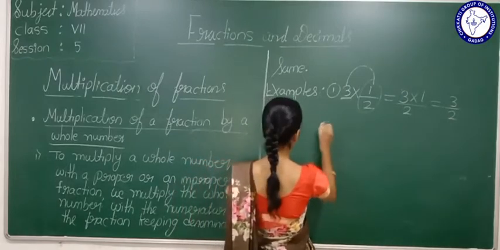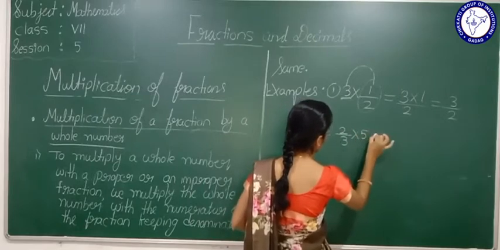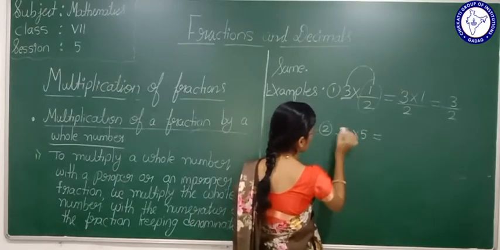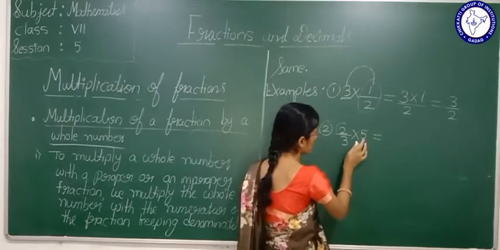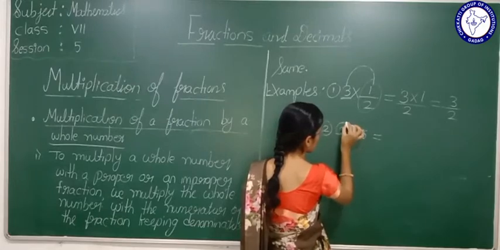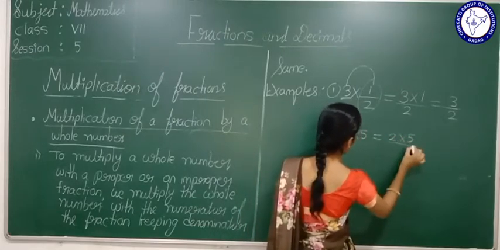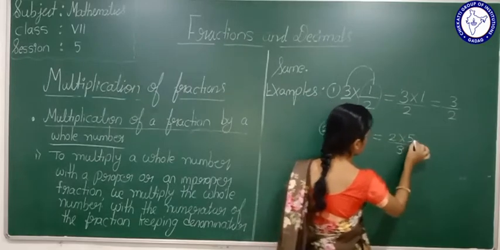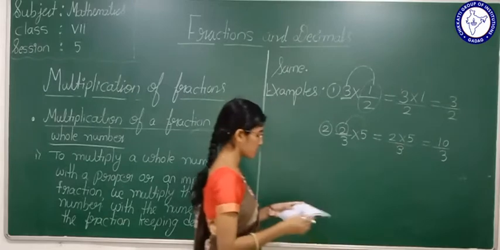Now see the second example. 2 by 3 multiplied by 5. Same thing. This is a fraction, this is a whole number. Multiply the numerator of the fraction with the whole number, that is 2 multiplied by 5, divided by 3. What is 2 fives, students? 10, that is 10 by 3.